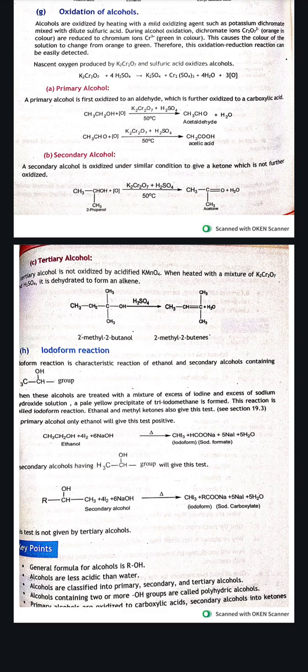And secondary alcohols will give this test, and the products will be sodium carboxylate, iodoform plus 5NaI plus 5 water molecules. And this test is not given by the tertiary alcohols. That's all for this chapter. Thanks for listening.